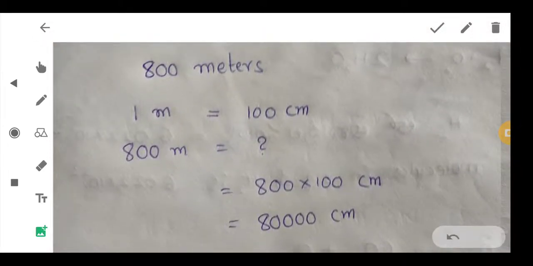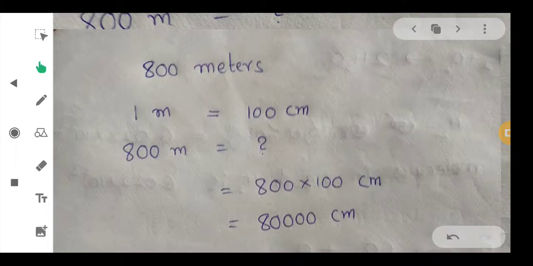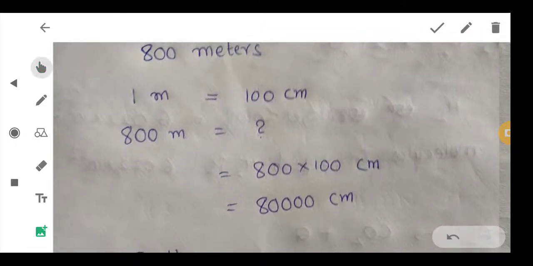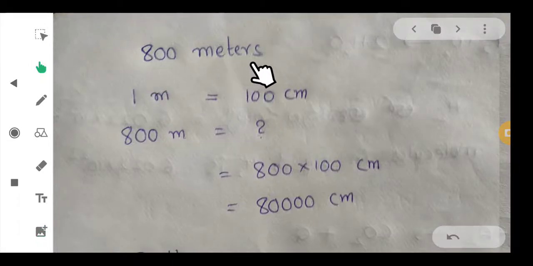So, see, here 800 meters, how many centimeters? We have to do this. So, 1 meter is equal to 100 centimeters, we know this. So, 800 is equal to how much? So, we have to cross multiply this.